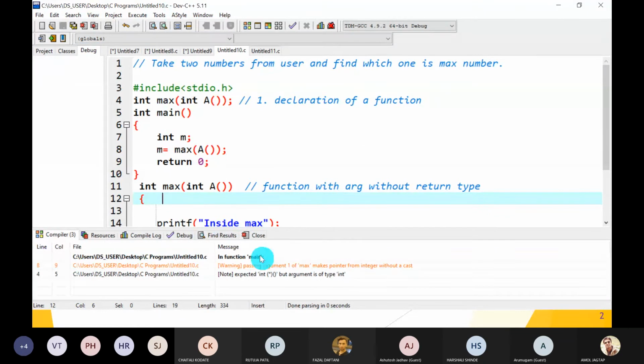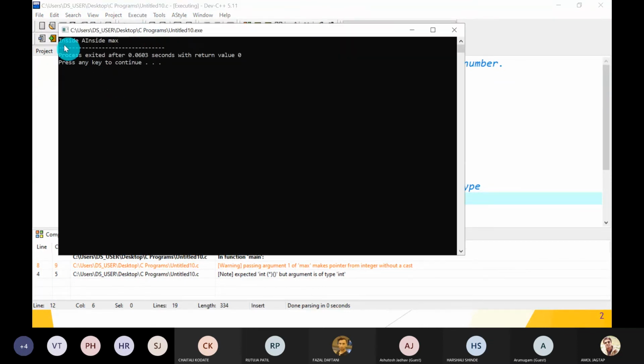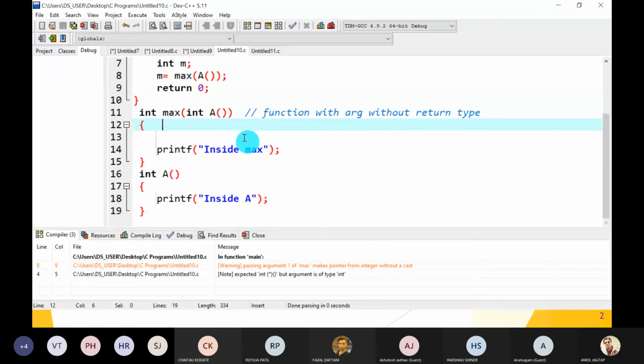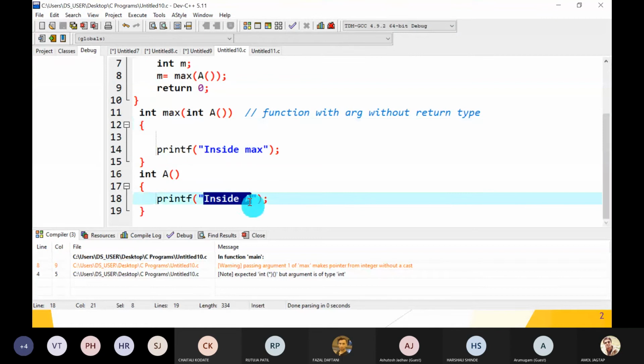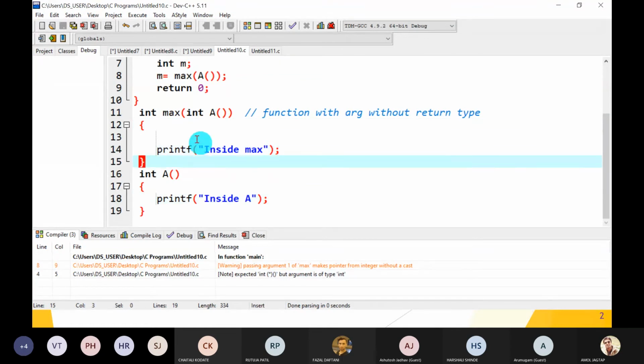Oh yes, there is a warning: passing argument 1 of max makes pointer from integer without a cast. Okay, so let's run it. What is the output? Inside a, inside max. Inside a, inside max. Yes, it is possible.